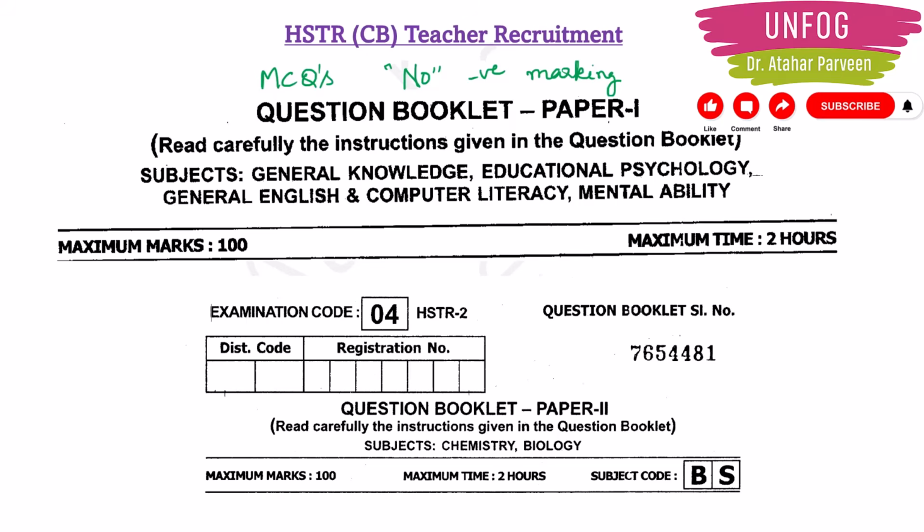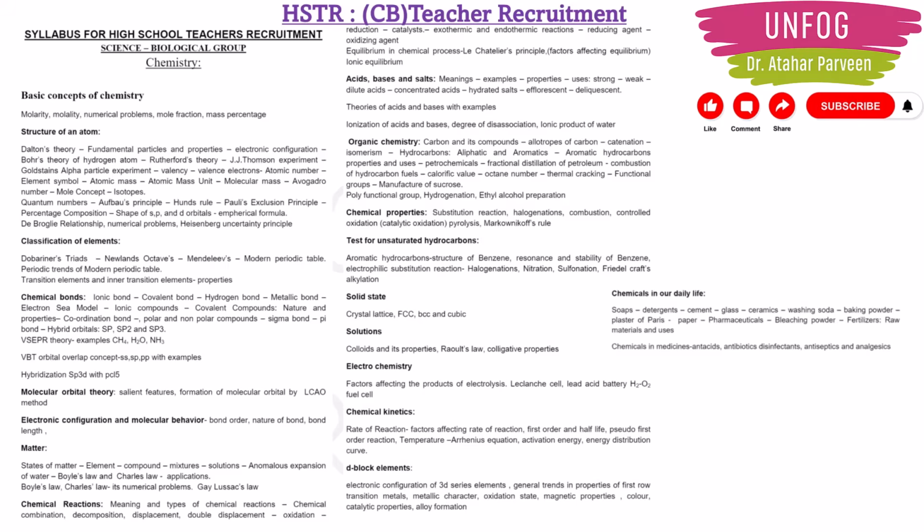Total, it is a 200 marks paper, means 200 questions will be there. In paper 1, 100 questions will be there. In paper 2, 100 questions will be there. In paper 2, 40 questions will be from chemistry, 40 questions will be from biology, and 20 questions will be from chemistry biology methodology. So total it will be 100 marks. Okay, clear, right? Now, what is the syllabus for chemistry?